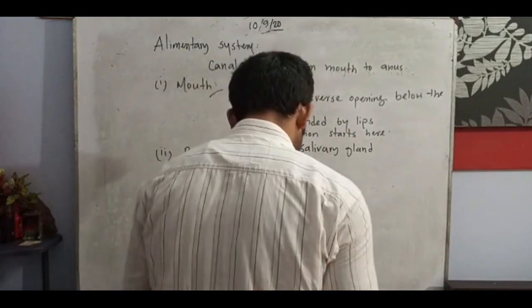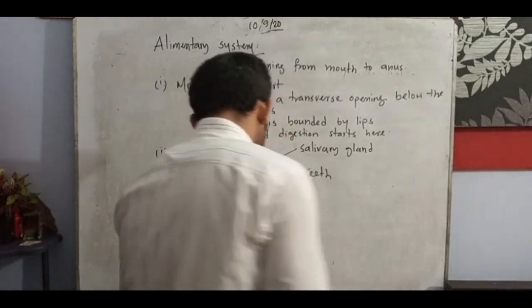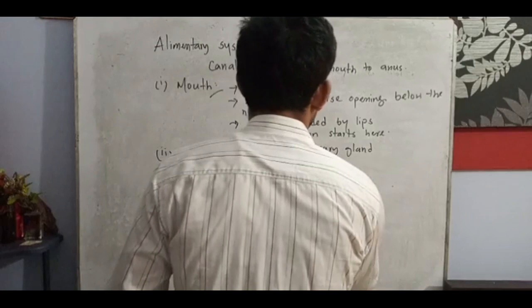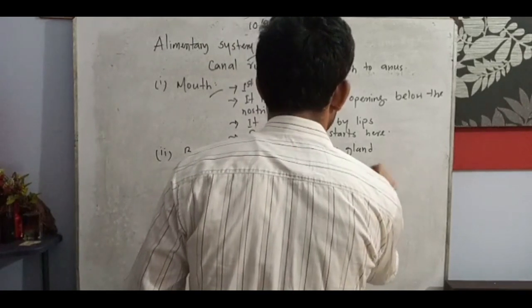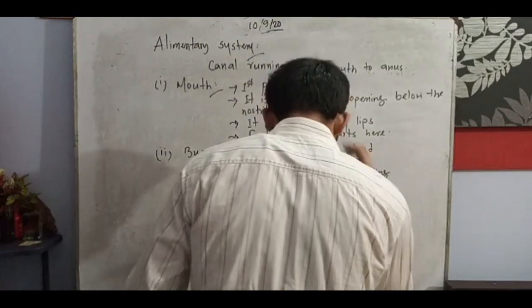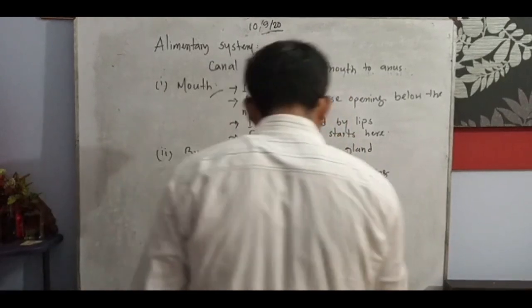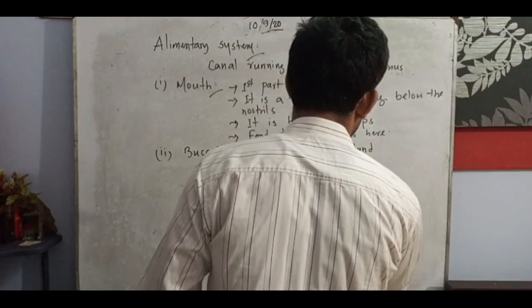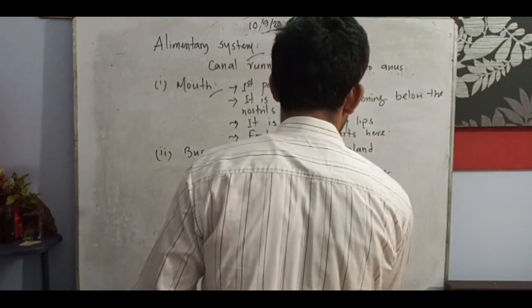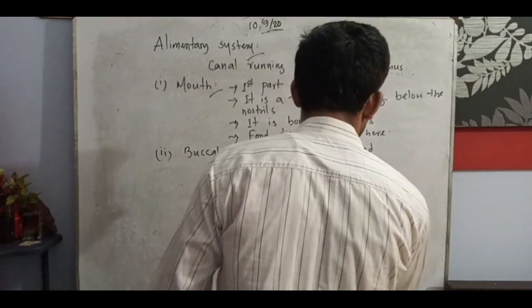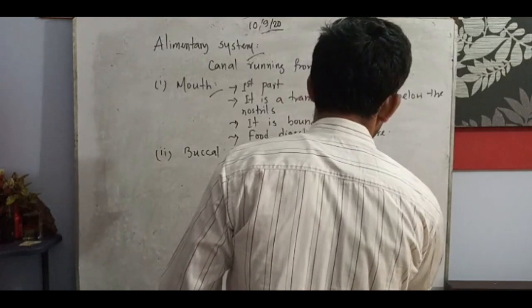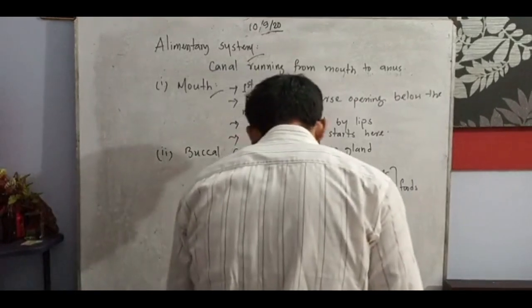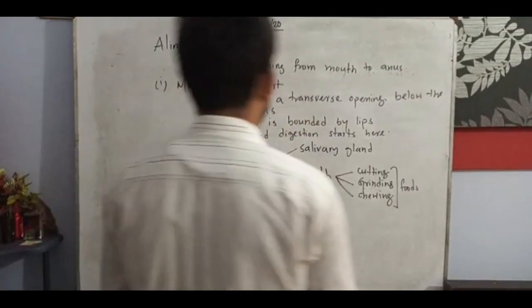Teeth are for cutting, grinding and chewing the food to make small pieces, with the help of the function of the tongue.